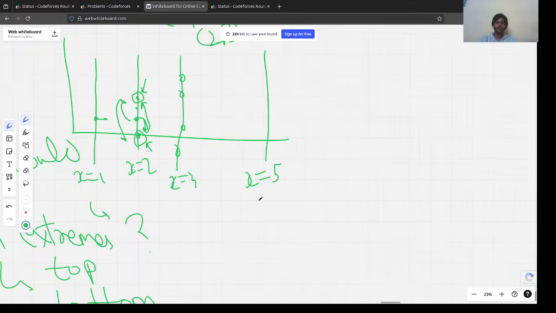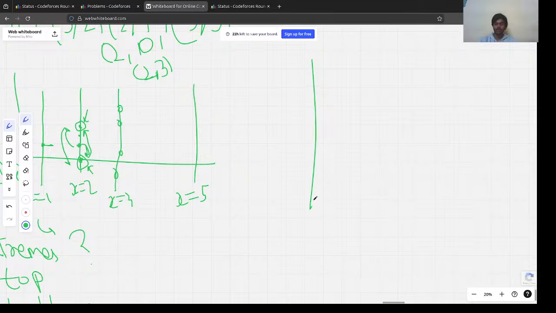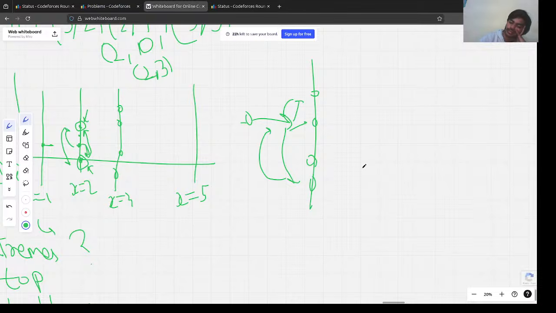Right. Now one question you might have: let's say we have these points. Can't we have this as our last element? The question is fine, but let's think. Can we have it? Let's say we are here. We go here. Now we have to go all the way up, and then all the way down. Now this is the drill, right? We have to cover all the elements. We go up, we come back, and then we go all the way down. Now to go back here, we have to travel all the way down, right? So this doesn't make sense, right? That this is the ending point.